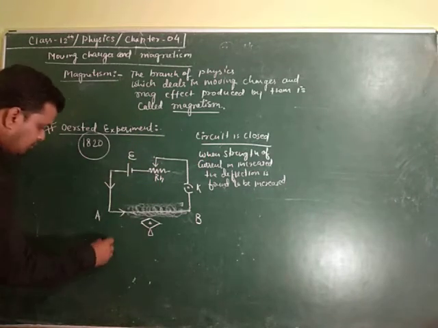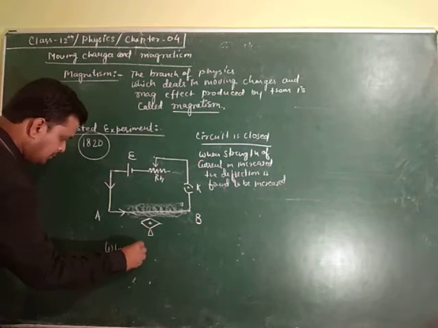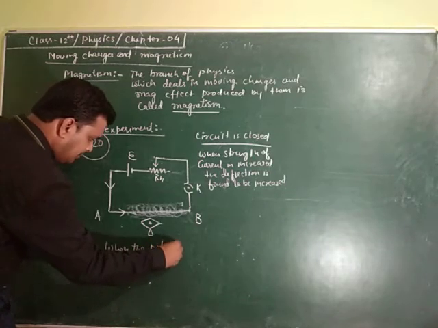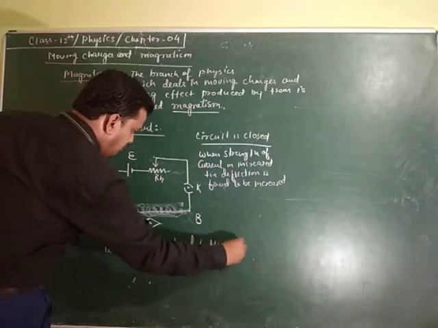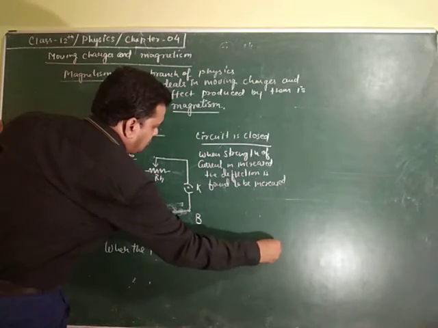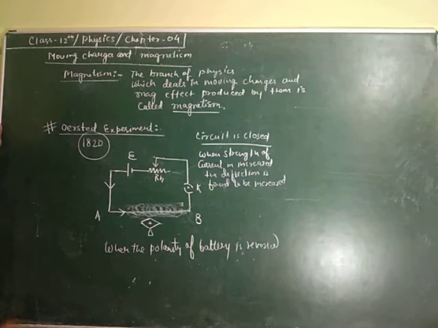Again, when the polarity of the battery is reversed, what is meant by this statement?